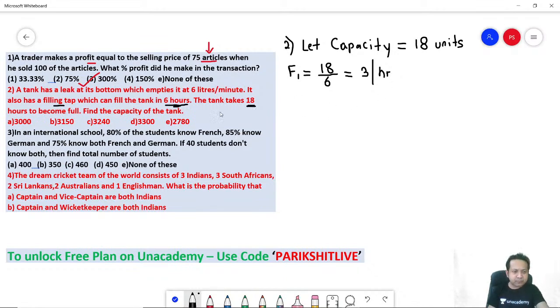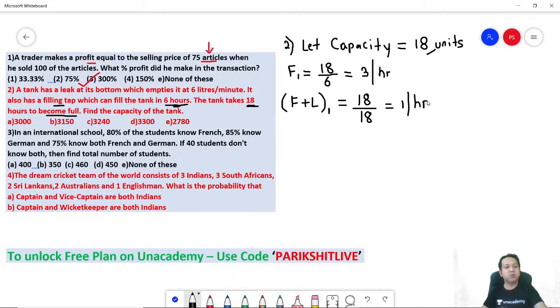What about what is happening actually? Remember, the tank is taking 18 hours to become full. Why is it taking 18 hours? Because there is a leak as well. So can I say, if I add fill plus leak, net, can you tell me what is happening per hour? Filling plus leak. Remember, total is 18 units. 18 units are getting filled in 18 hours. So can I say net overall 1 unit is getting filled per hour? Will you agree? 1 unit is getting filled per hour.